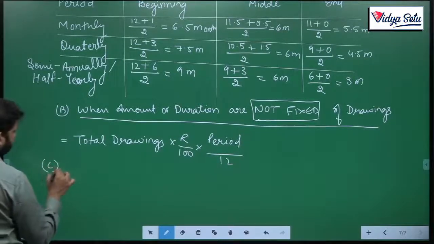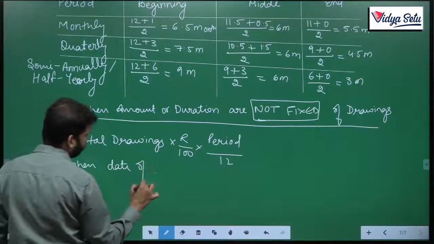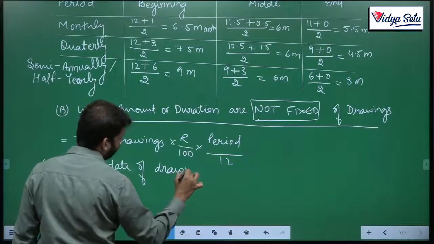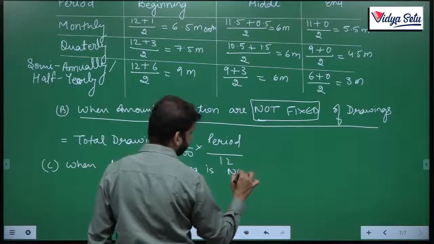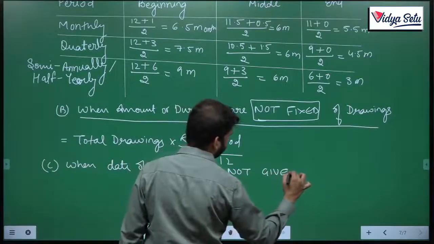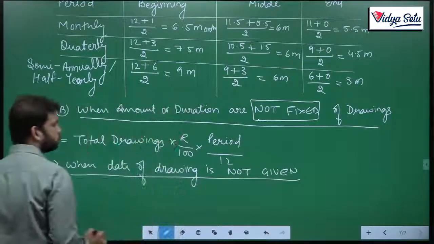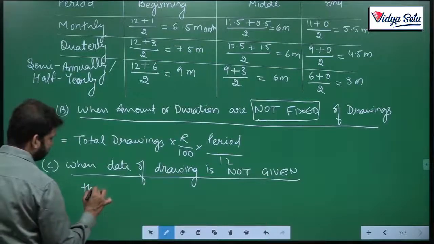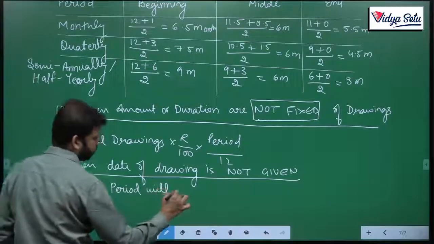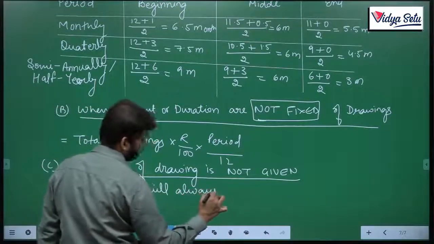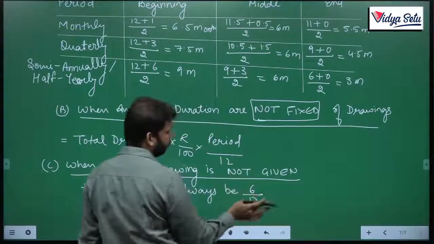Now see, when the date of drawing is not given, then the period will always be 6.